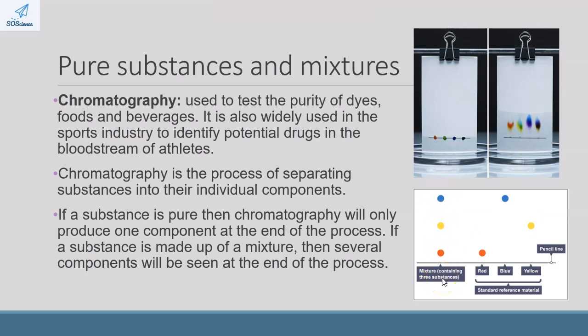Now you can imagine, for example, testing a urine sample in the sports industry. We would have a whole bunch of illegal products that should not be in an athlete's urine or in an athlete's bloodstream. We have the standard reference for where those products reach along the chromatography paper. And from that, by separating out the different components in the urine, we can see if any of the substances in the urine would match up to an illegal drug.